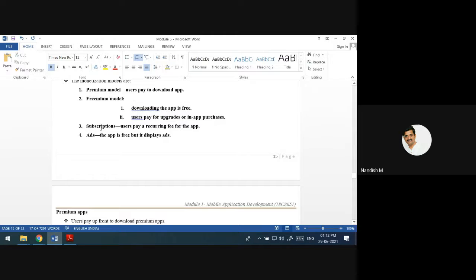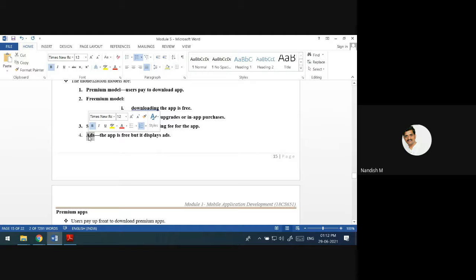And subscriptions: some of the features will be available for only 30 days. Netflix, Amazon, all these apps work in this way. Subscription: after some time, one month or two months, you have to pay. Once again, if you want to use that app for another duration, then you have to pay. That is the subscription model. In that way also the app developer can make money.